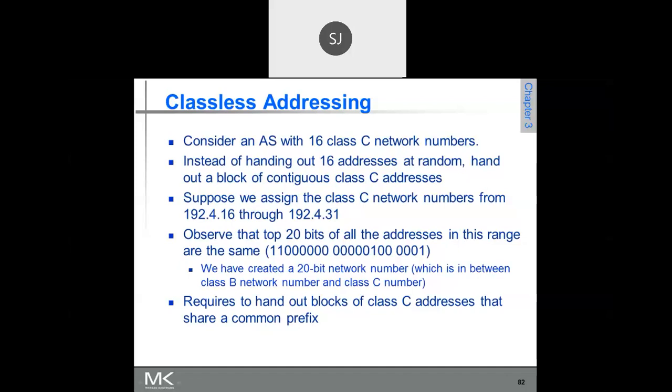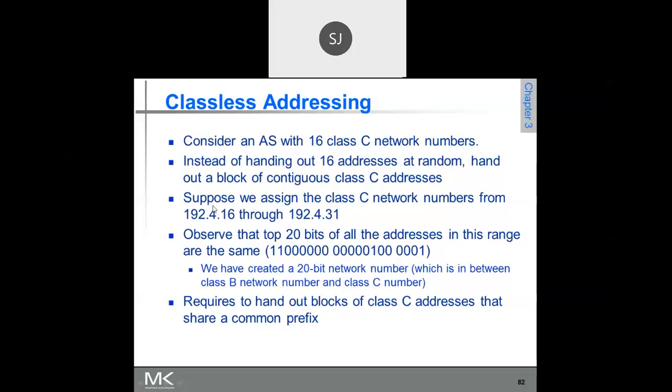But what is important here, whenever you are going for supernetting, is that the addresses should be contiguous. That is what he says. Instead of handling 16 different addresses, you can block contiguous addresses, this block 192.4.16.0 up to 192.4.31.0.